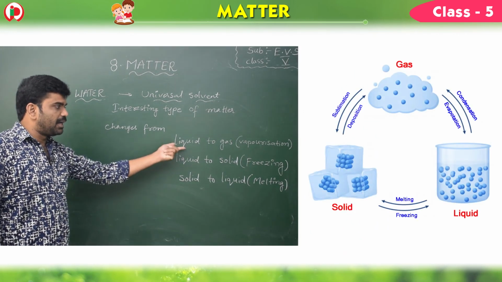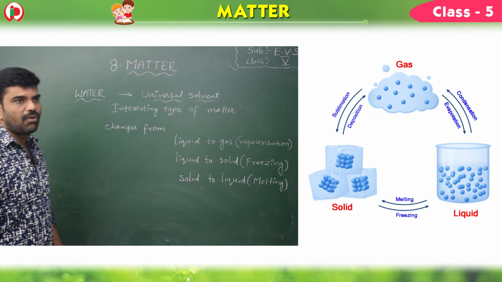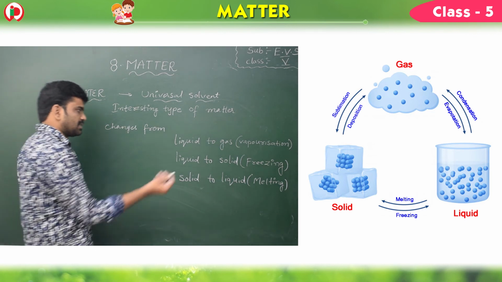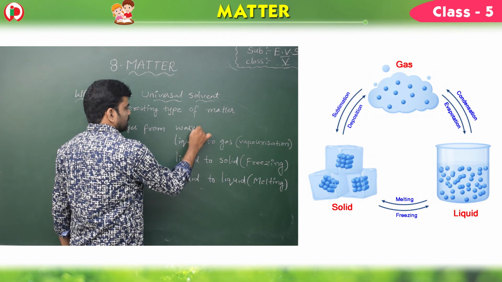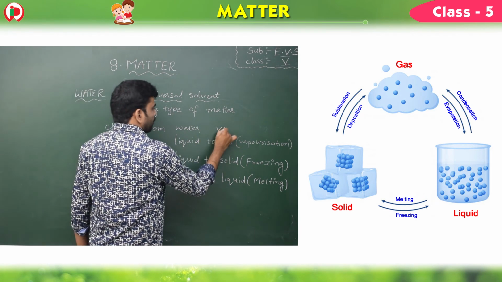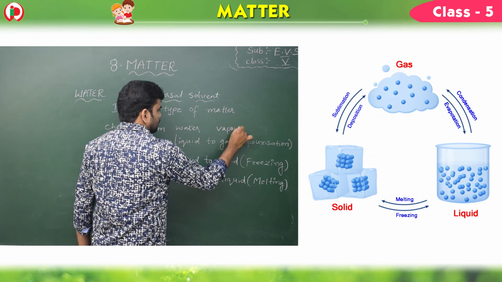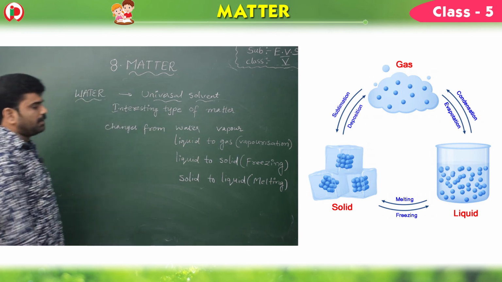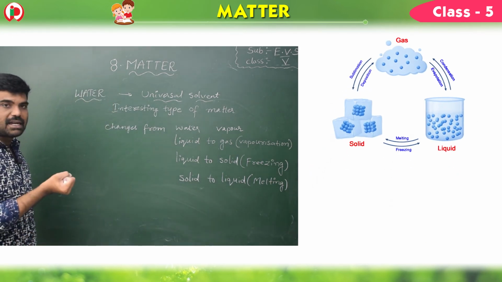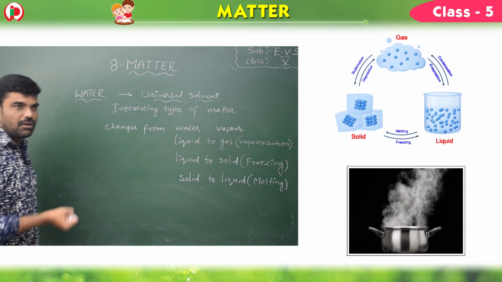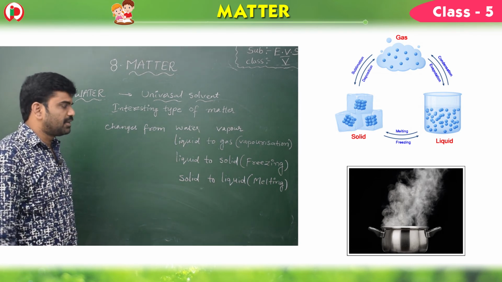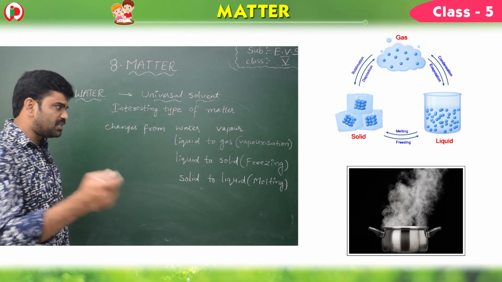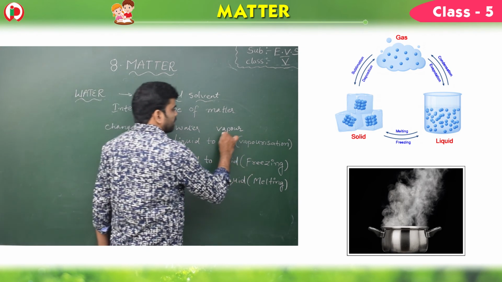It can change from liquid to gas. So water in the form of liquid is consumable for drinking, that is water. And its gas is vapor, children. So what happens here? When you boil the water for a longer period of time, you can observe the steam, which is called vapor.